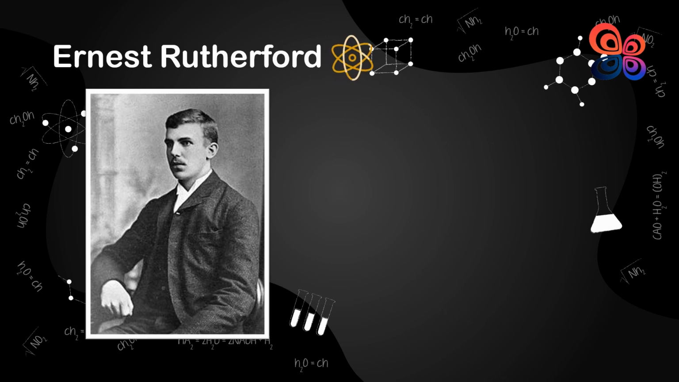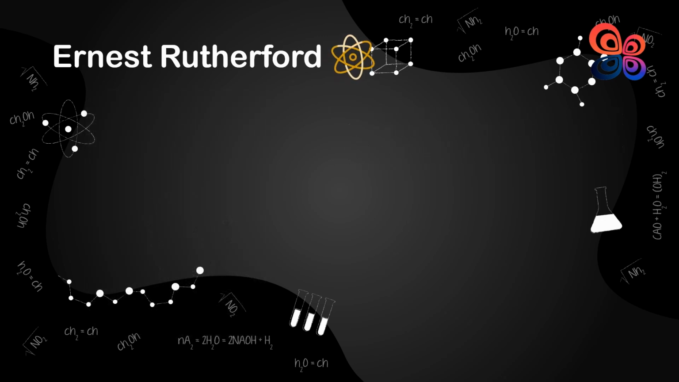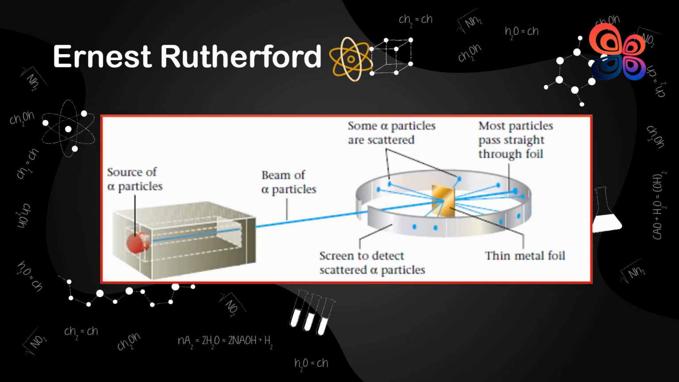Rutherford came to the conclusion that the nucleus must be tiny and dense, and that it must have a positive charge to counteract the negative charge of the electrons. What material did it have? Rutherford came to the conclusion that protons made up the atom's nucleus by 1919. Although a proton's charge is positive, it is the same size as an electron's.